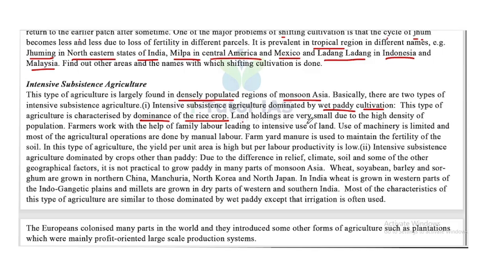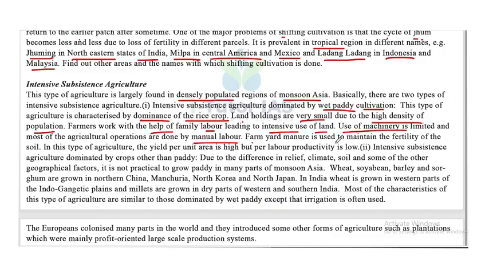Land holdings are very small due to the high density of population. Farmers work with the help of family labor, leading to the intensive use of land. The use of machinery is limited, and most of the agricultural operations are done by manual labor.